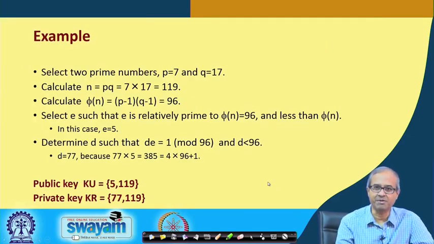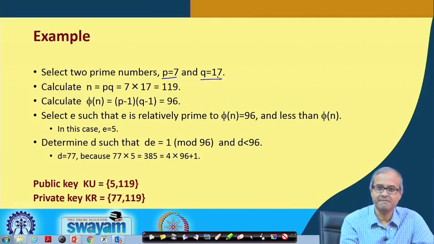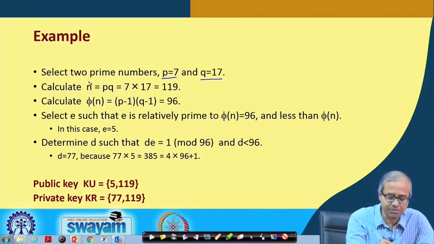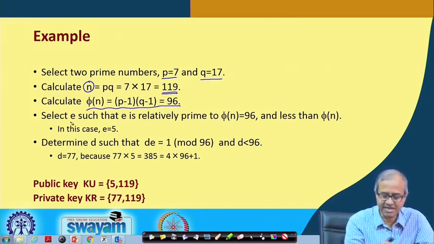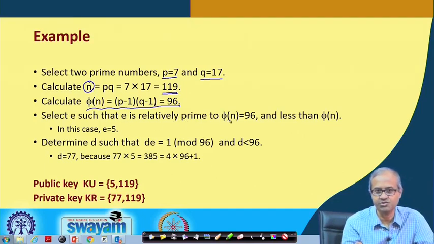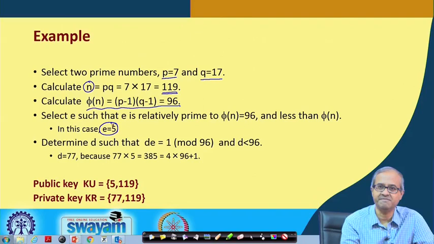So, let us take a simple example just to illustrate, a very small example. Let us suppose the two prime numbers you select are 7 and 17. First, you compute the value of n as their product, which comes to 119. The Euler quotient phi n comes to 96. Select e such that the GCD of e and phi n is 1, which means relatively prime to phi n. One such value of e you can take is 5. You can verify, 5 and 96 are relatively prime, the GCD is 1.